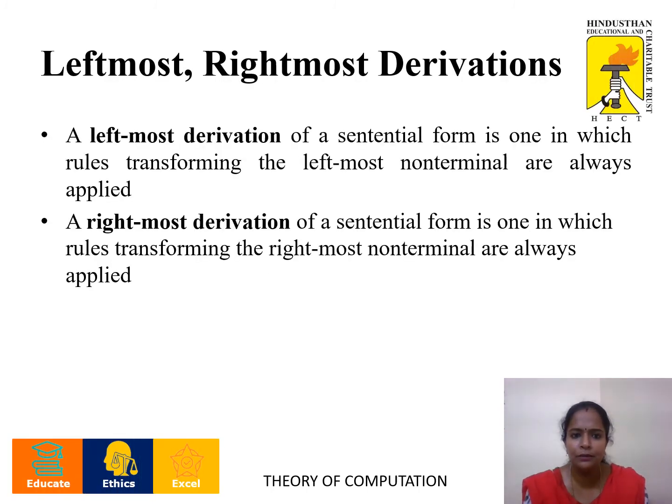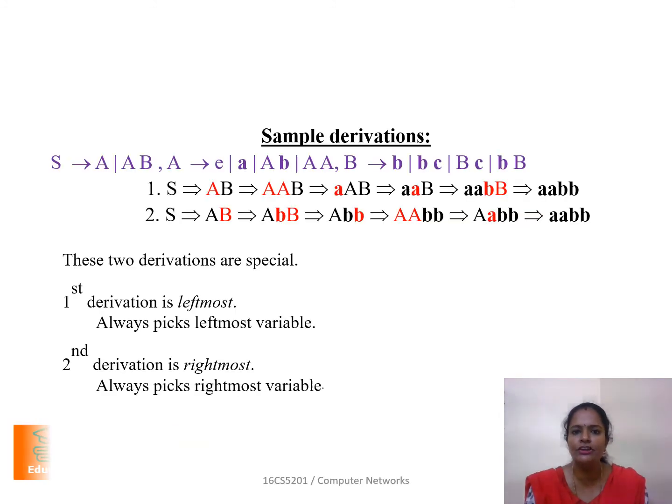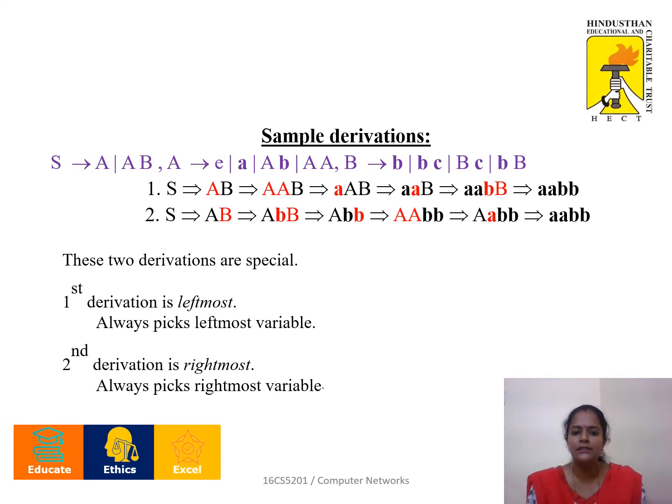Next, leftmost and rightmost derivations. If we start solving the production from the left side, then it is a leftmost derivation. If we start solving the production from the right side, then it is a rightmost derivation. Take this example, which I have denoted with different colors. In the first example, it is a leftmost derivation, as we move from the left side. In the second one, we are moving from the right side, but the string we get is the same, aabb, for both leftmost and rightmost derivations.